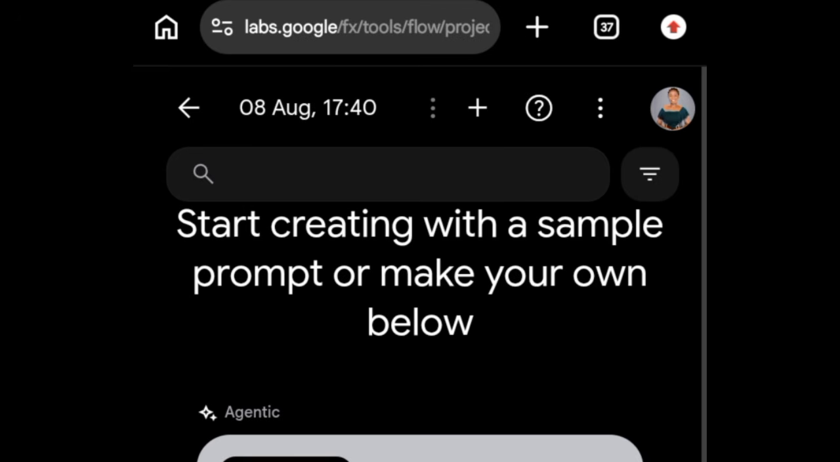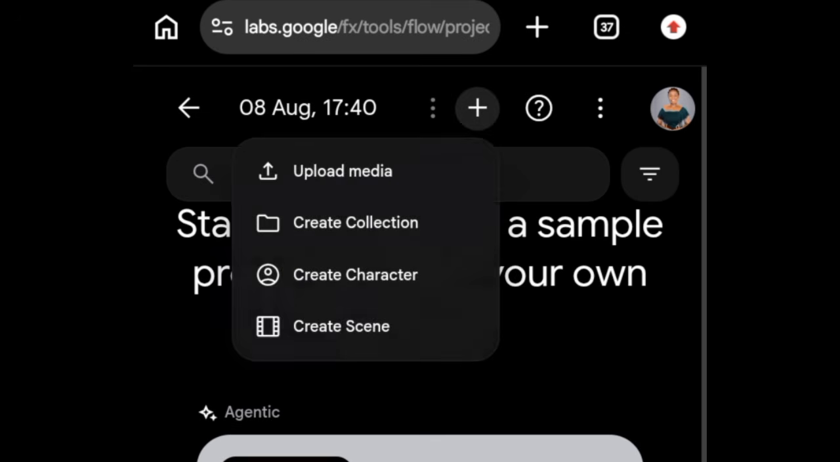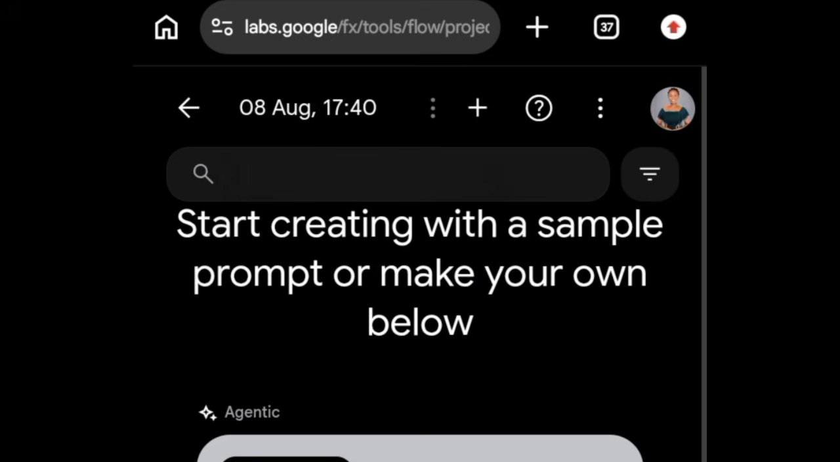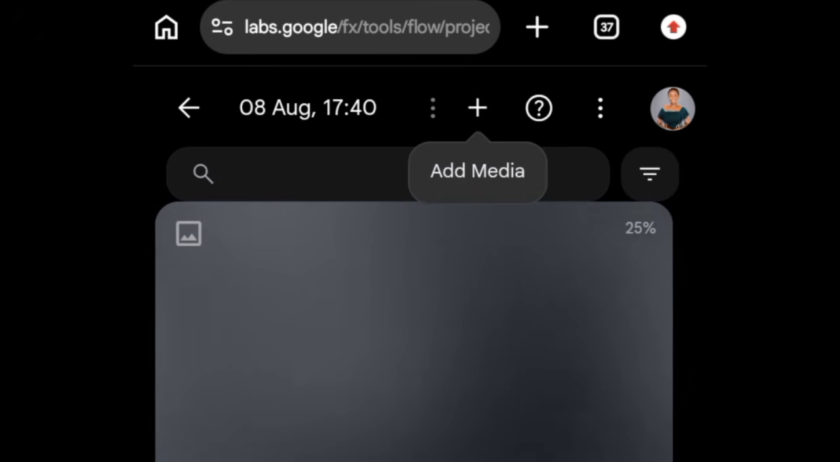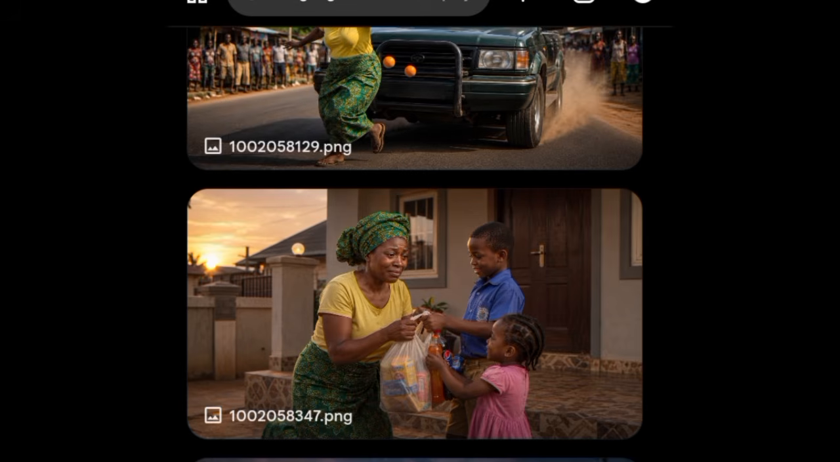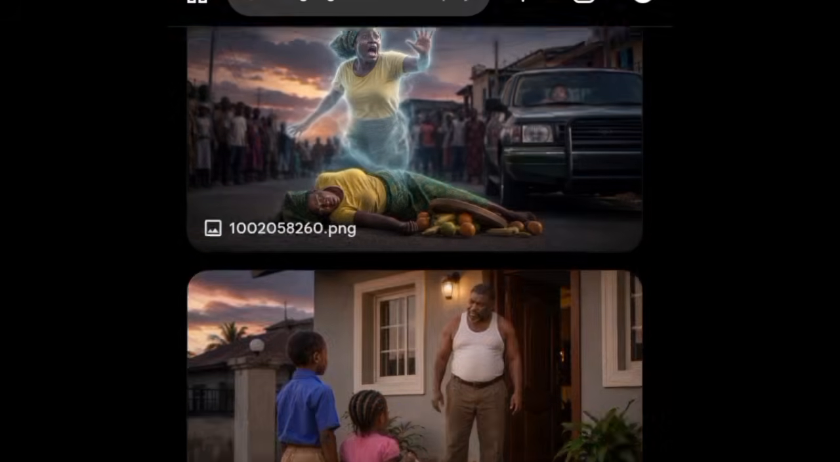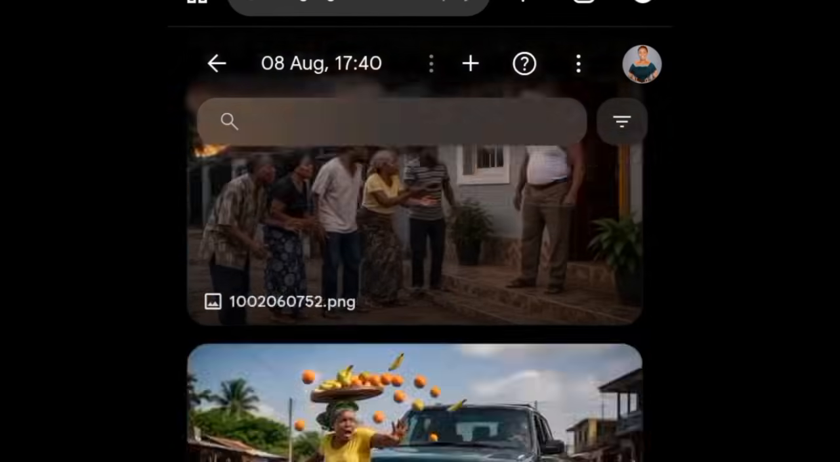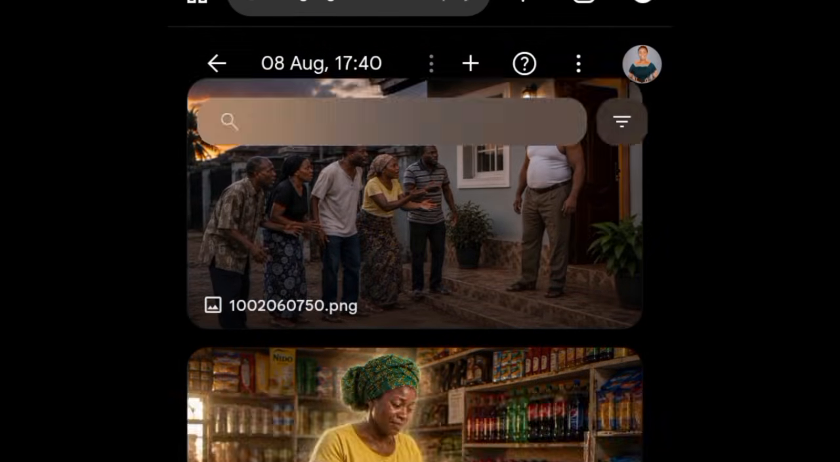So come over to this plus icon right here, and then we are going to upload all the images so that we can just click on each of them in each of the scenes to generate the video. So I'm going to click on upload media. I've marked out all the images we generated. These are all the images starting from scene 1 to the last scene.